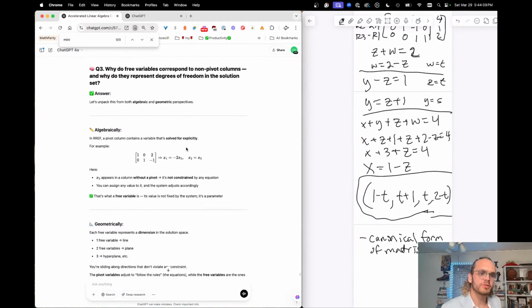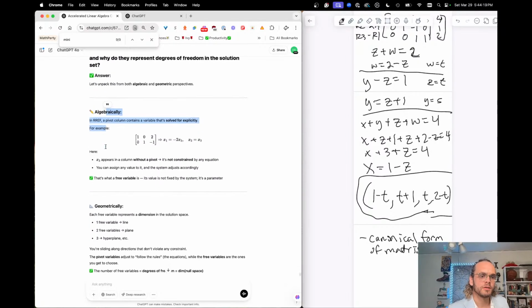Cool. Free variables. So in reduced row echelon form, a pivot column contains a variable that's solved for explicitly. X3 is in a column not constrained by a pivot. It's not constrained by any equation. You can't solve for it, basically. You can assign any value to it and the system adjusts accordingly.